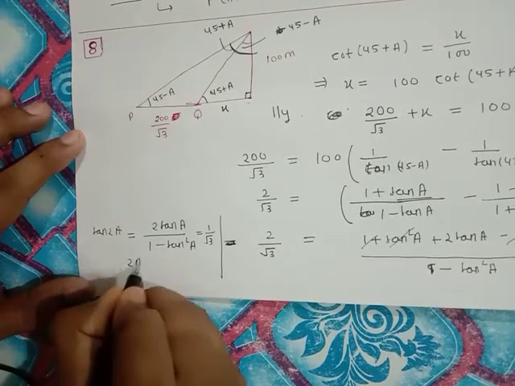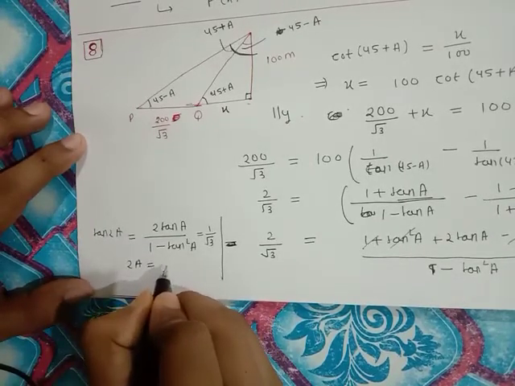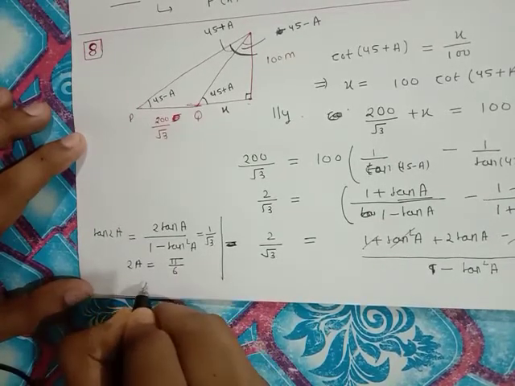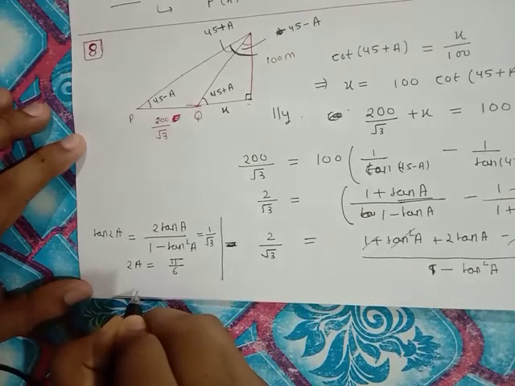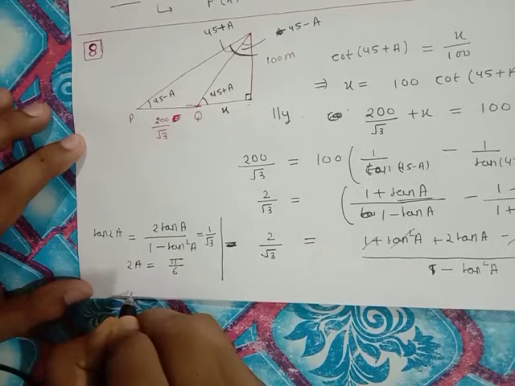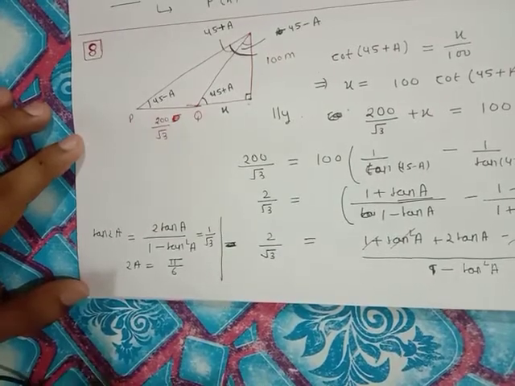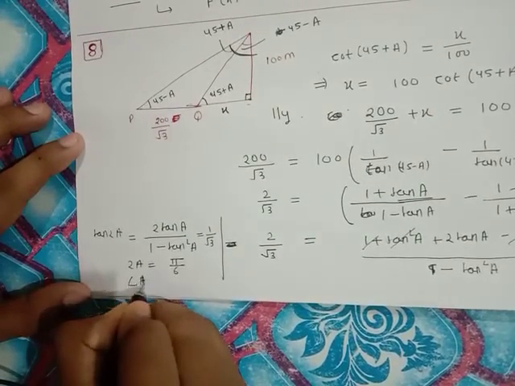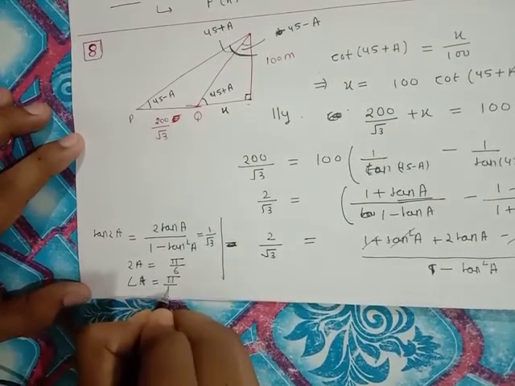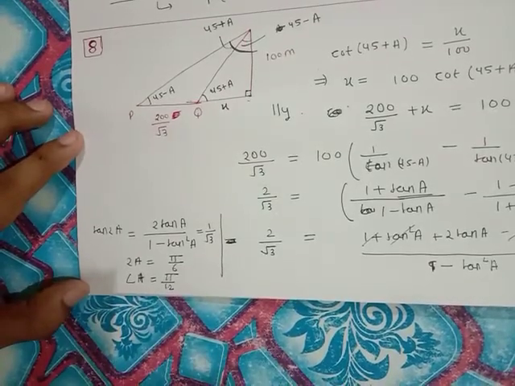So 2A is equal to, 1 by root 3 is tan pi by 6. Therefore angle A will be pi by 12, which is equal to 15 degree. So option A is the correct answer.